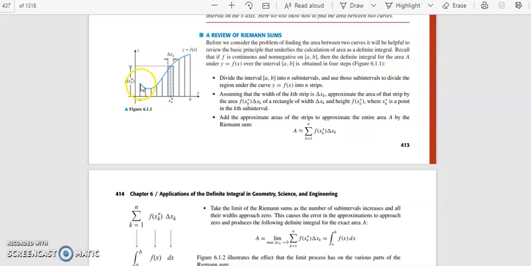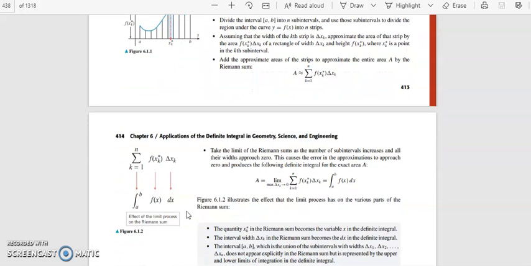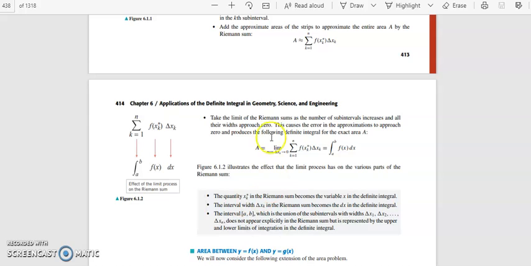Here we have the interval a to b, and this is the curve. The area we need lies above the x-axis and below the curve. This is the usual definite integral that you have already done, how to find integral a to b f of x dx.